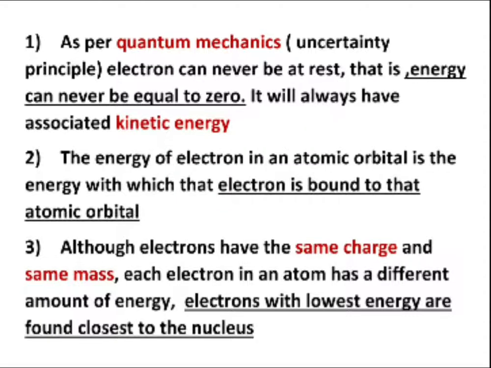The next concept you can consider is the energy of electron in an atomic orbital. What is this energy exactly? This is the energy with which that electron is bound to that atomic orbital. Now what is this orbital exactly?